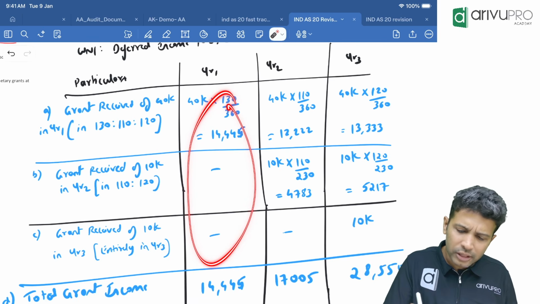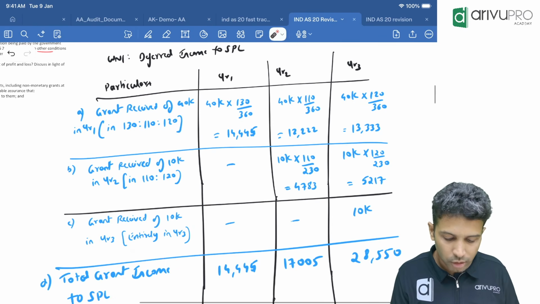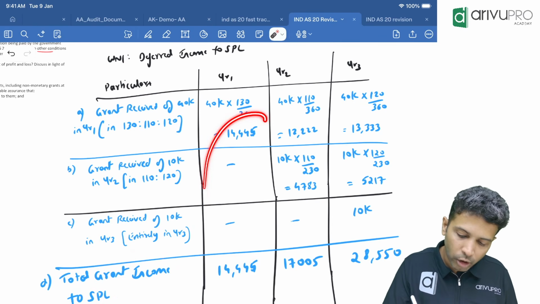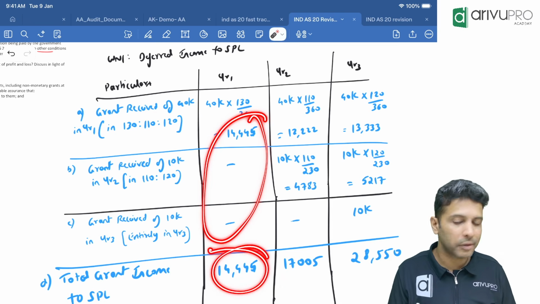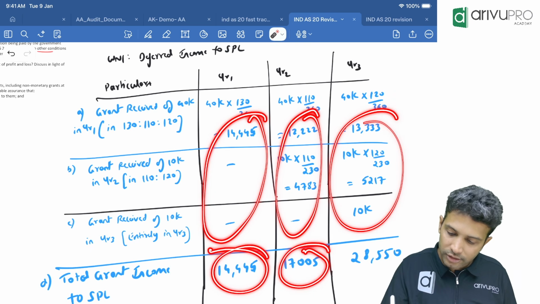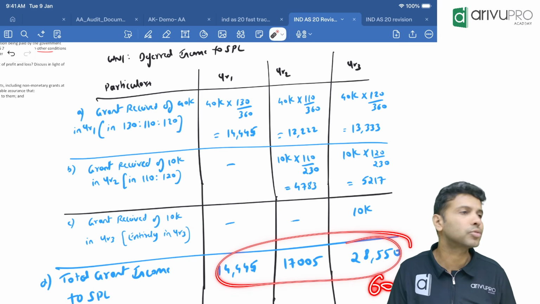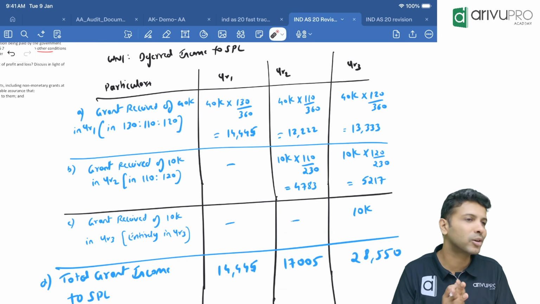If you sum up all this, you'll get to know how much income you're booking to SPL. That's what I've written here. Total grant income to SPL. Add all this, how much? 14,555. Add all this, you'll get how much? 17,005. Add all this, you will get 28,550. If you add all this, obviously you will get 60,000 because that's the total grant, right?